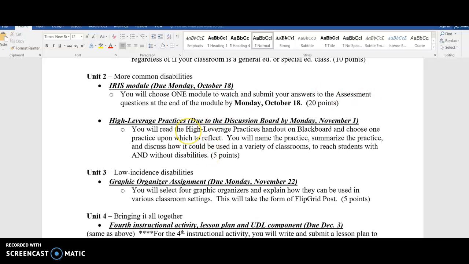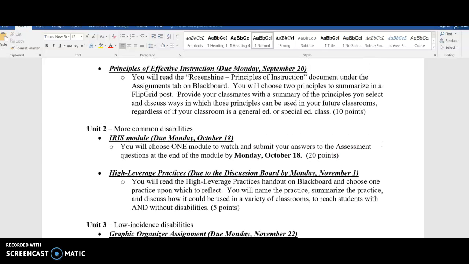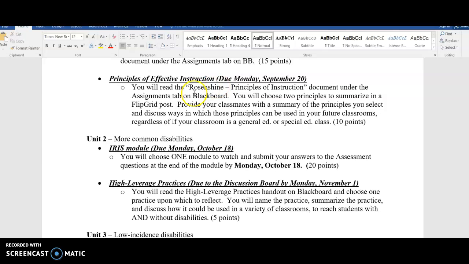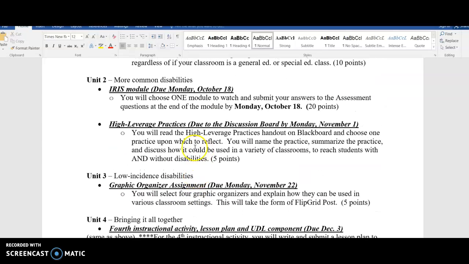And then there's also a high leverage practices activity. I'm sure that you've heard about effective instruction and high leverage practices with Dr. Murphy. High leverage practices are especially the new buzzwords in special ed. And so it's fine. In this case, I want to repeat what she said, right? I want to give you that repetition and that exposure again to the high leverage practices. So you're just going to choose one, summarize the practice, and discuss how it could be used in a variety of classrooms to reach students with and without disabilities.